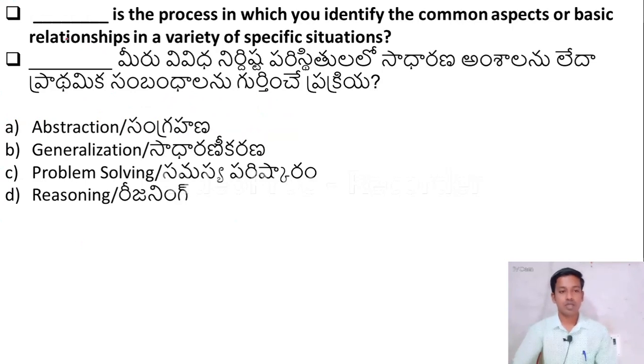The next question is, dash is the process in which you identify the common aspects or basic relationships in a variety of specific situations. Option A, abstraction. Option B, generalization. Option C, problem solving. Option D, reasoning. Here the right answer is option B, generalization. Generalization is the process where students identify the common aspects or basic relationships in specific situations. Let us move to the next question.